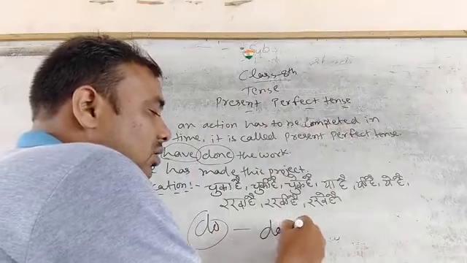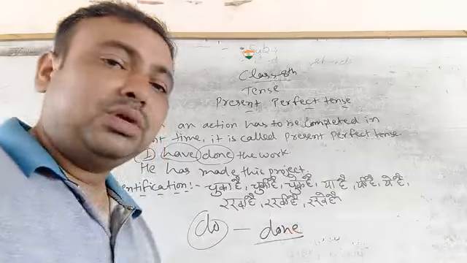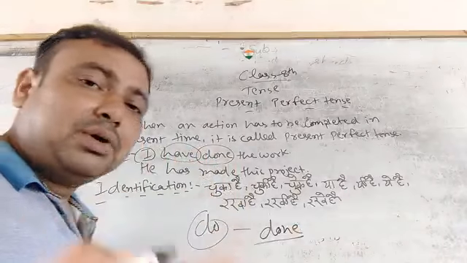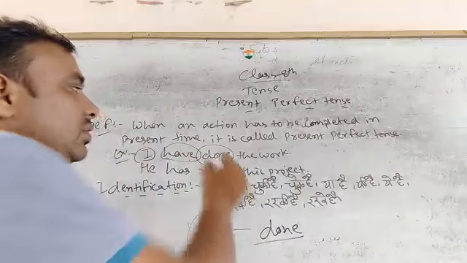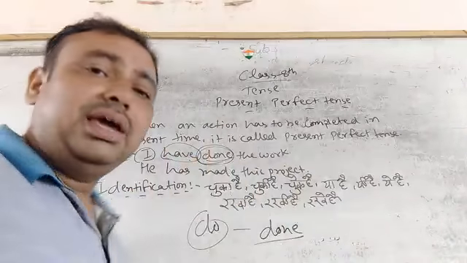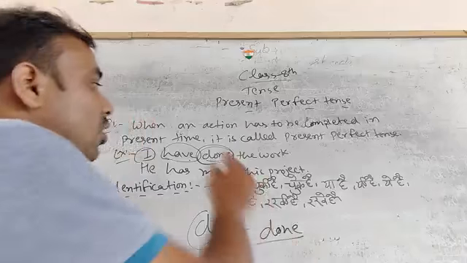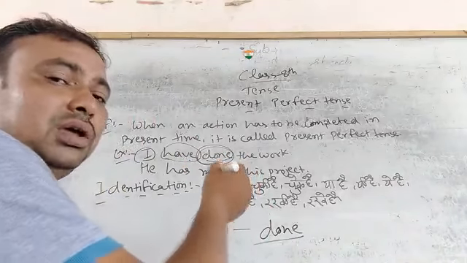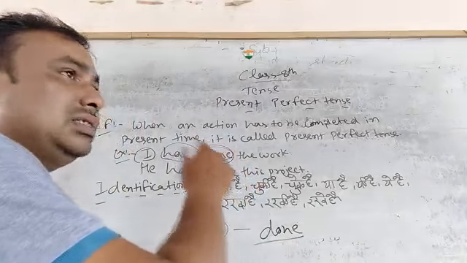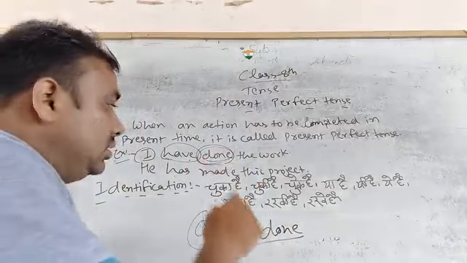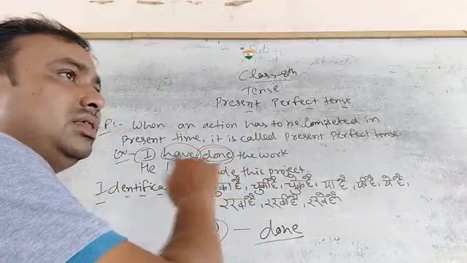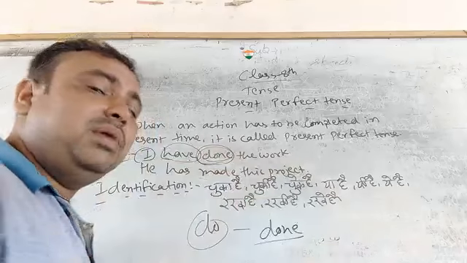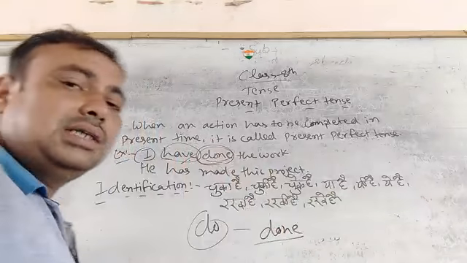It means you will write done. So with has, have in present perfect, we use the third form of the main verb. If walk is there, then walked; if do is there, then done; if write is here, then written; if swing is here, then swung. So we write the third form of the main verb with helping verb has, have.